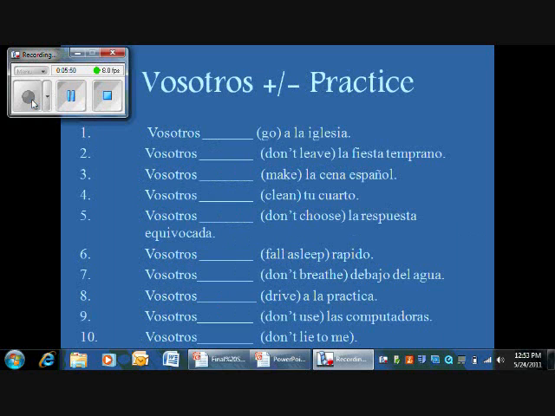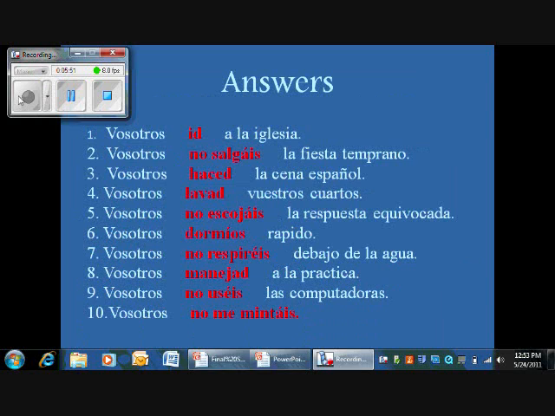Vosotros fall asleep quickly. Vosotros dormíos rápido because dormirse is reflexive and you add, instead of putting a D, you add the reflexive os and put an accent on the I.